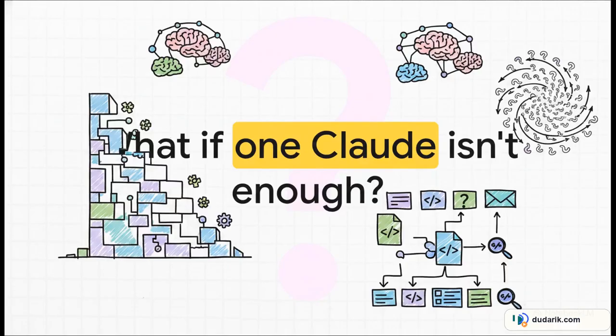But to set the stage here, I want you to picture something for a second. What actually happens when you push a single AI agent to its absolute limit? Imagine throwing a massively complex, long-horizon analysis task at it. We're talking about auditing a giant codebase or synthesizing multi-domain research. If you've tried this, you already know exactly what happens. You hit a wall, hard. But how do we break through that ceiling?